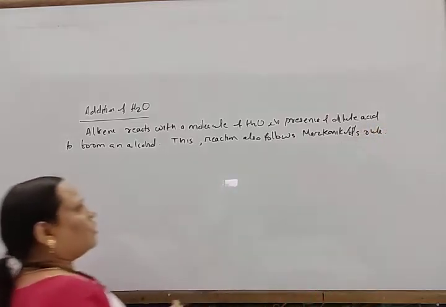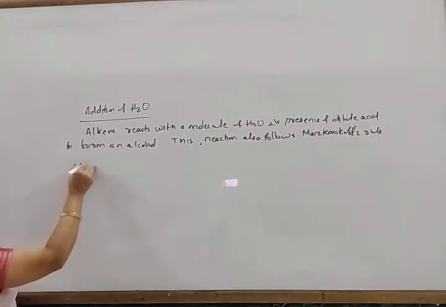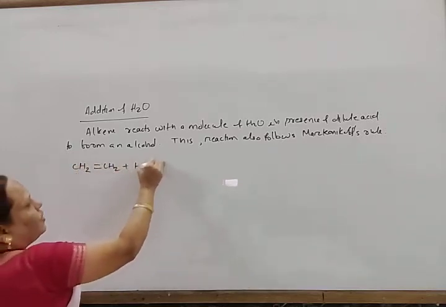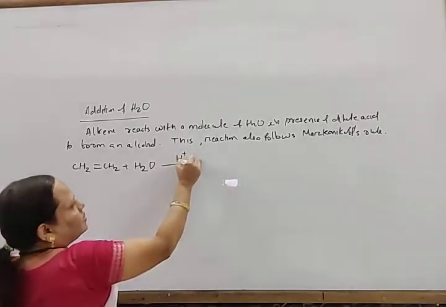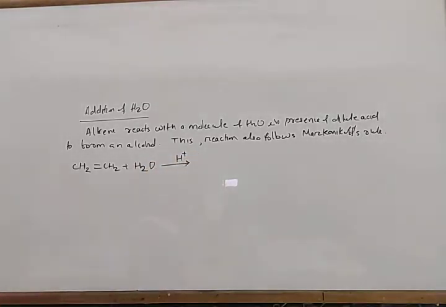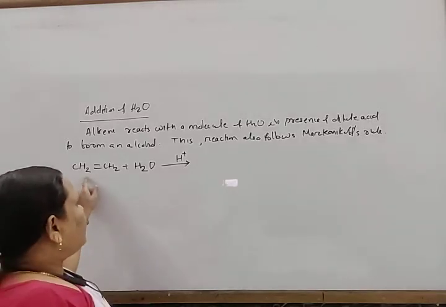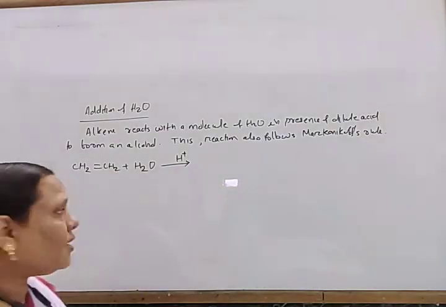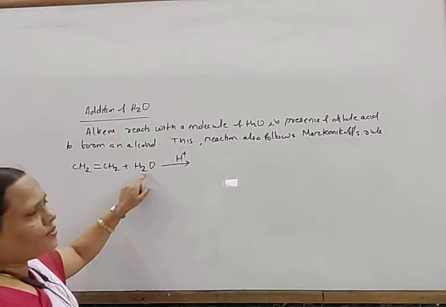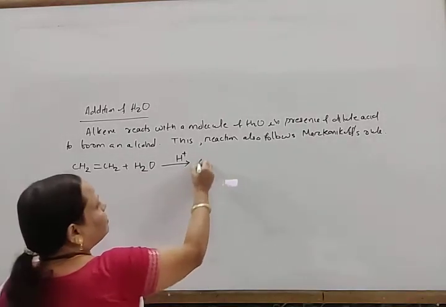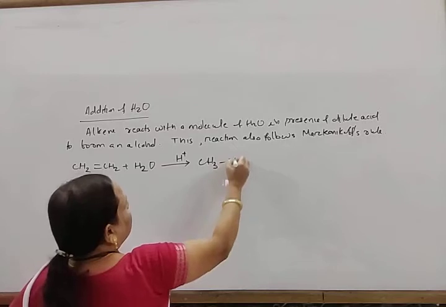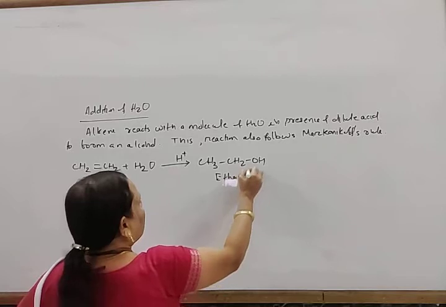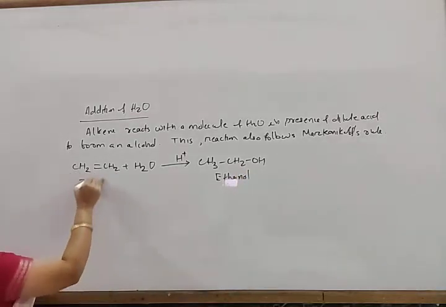Look here. Suppose ethene is there, CH2 double bond CH2. It adds a molecule of water in presence of H plus. So CH2=CH2 plus H2O, with H plus, gives rise to an alcohol. Look here, H goes one side and OH goes one side. In this way, it forms CH3CH2OH, that is ethanol. And this is ethene.